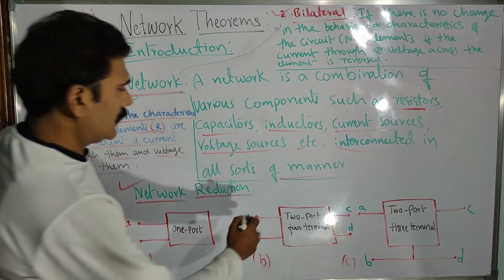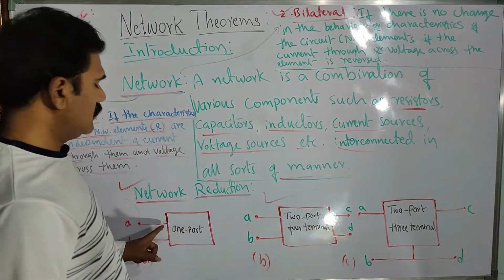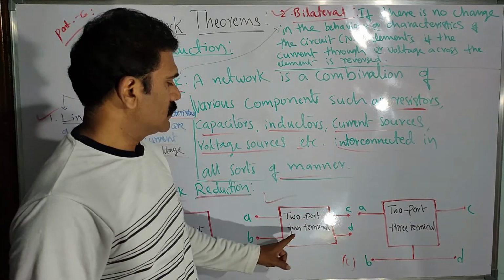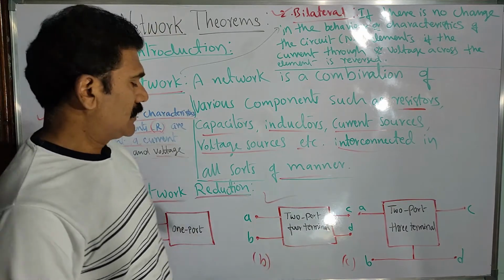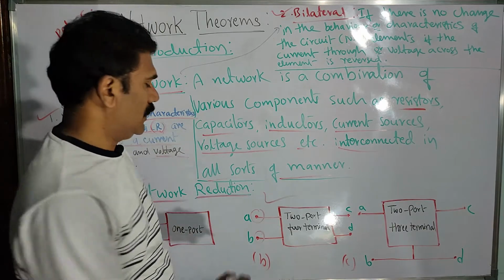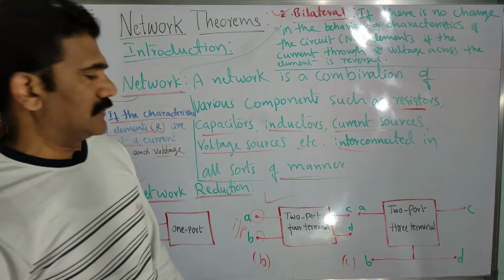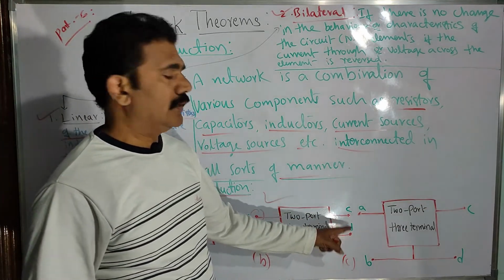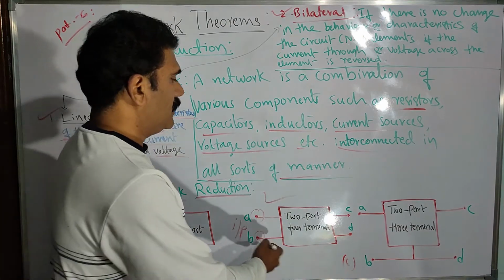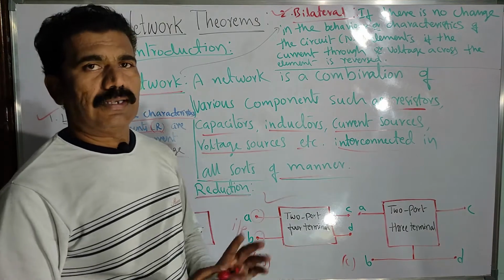Clear? Then the second one is two port, four terminals. In the one port network, we had only two terminals. Here we have two ports and four terminals. That means we have separate terminals for input, A and B, whereas we measure the output from the other two terminals, C and D, which act as output terminals. Totally, A, B, C and D, so that is why it is called a two port, four terminal network.